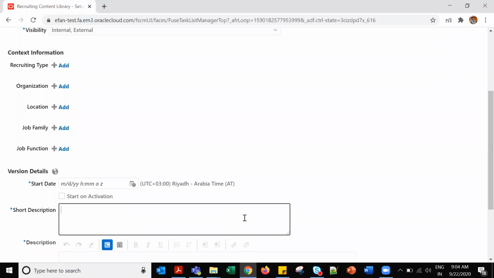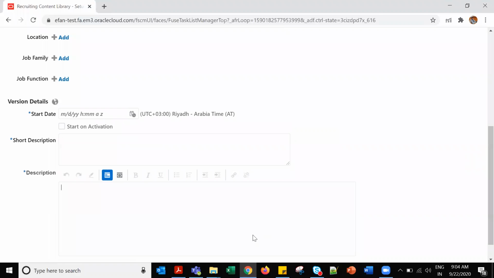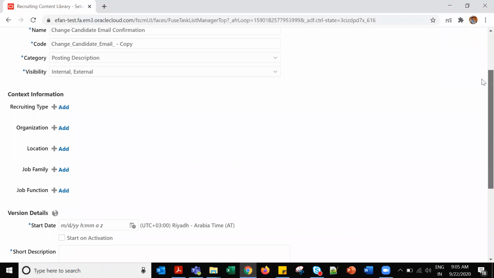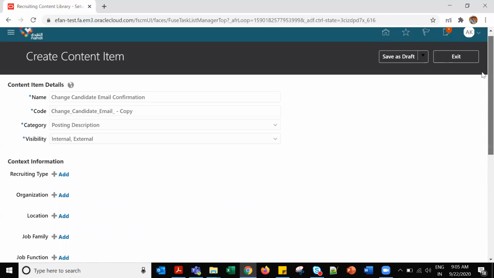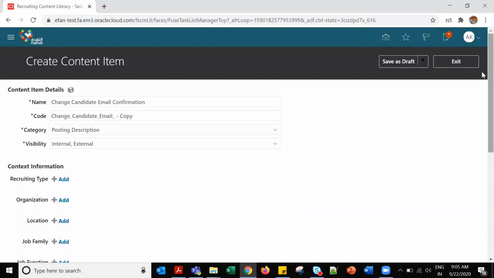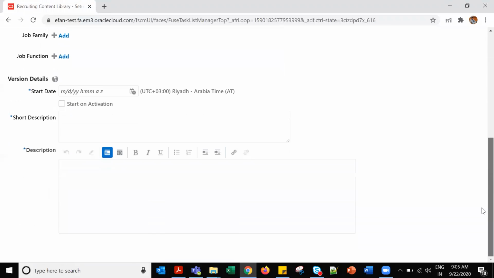So this is the short description, and this is the description here. Job function, job family, location, organization, recruiting type, visibility category, code, name, posting description, internal, external. These are the content item details.